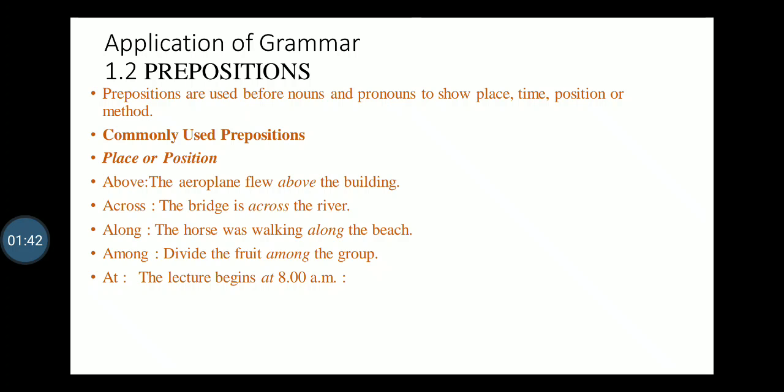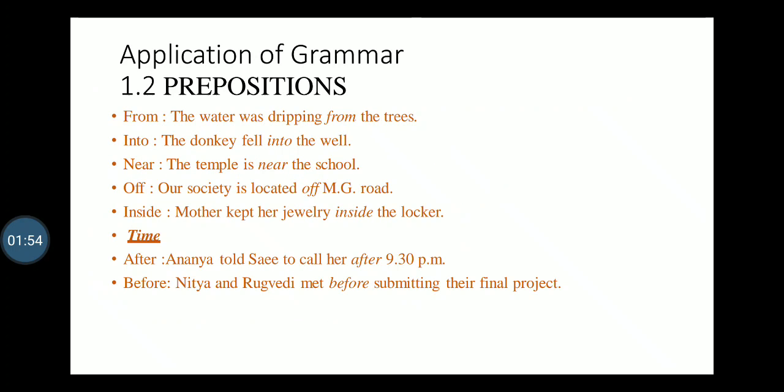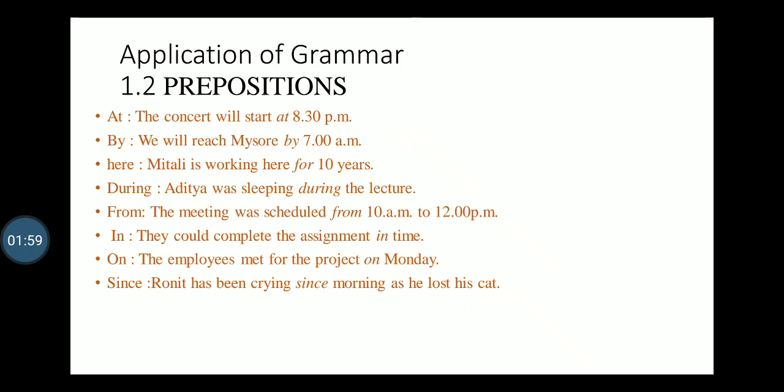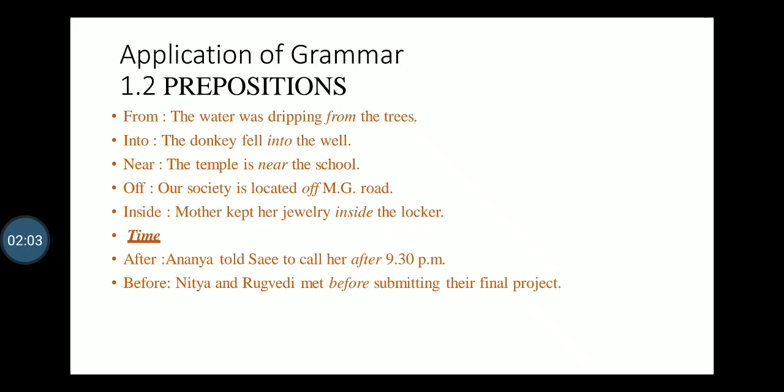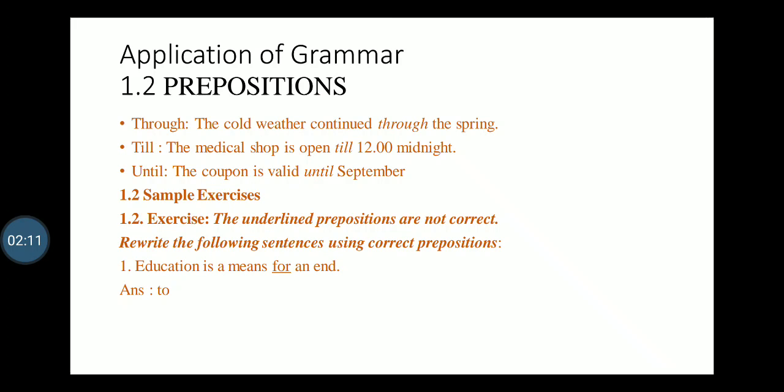Common prepositions we discussed: across, along, among, at, away from, behind, below, beside, between, in, on, against, by, from, into, near, off, inside. For indicating time: after, before, at, by, during, from, in, on, since, through, till, until.